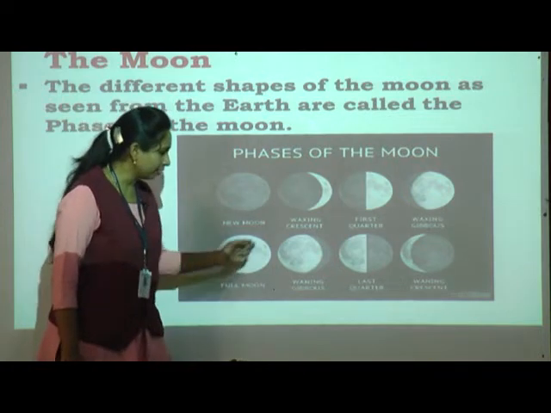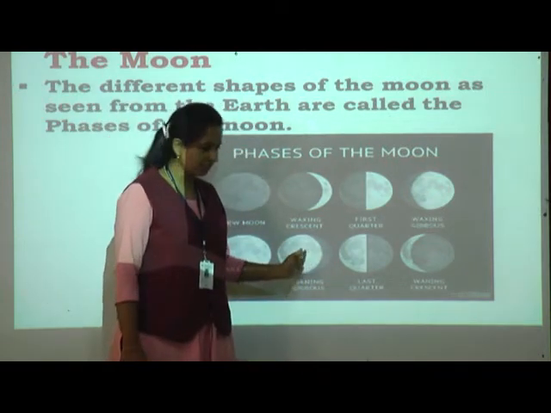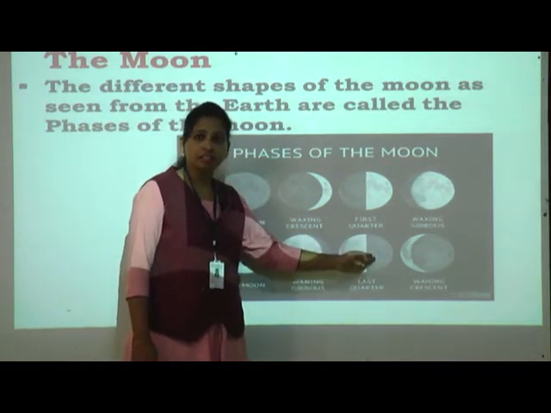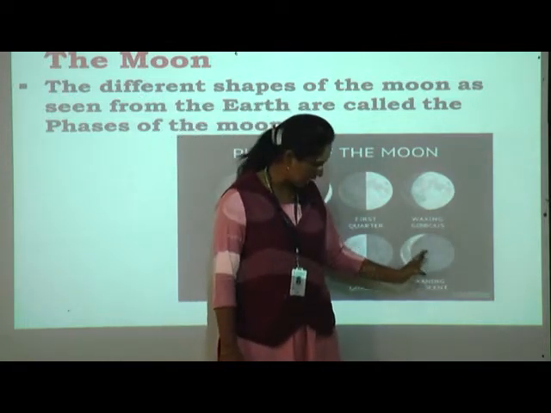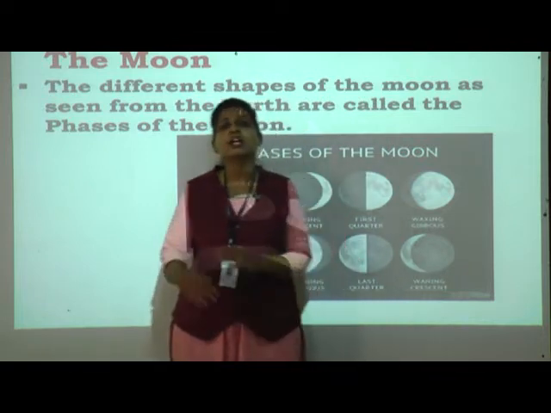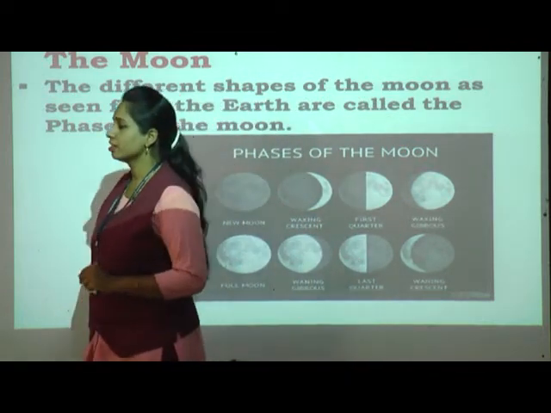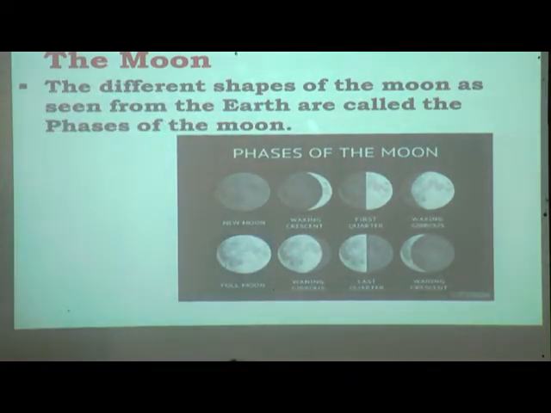Then again 17 to 18 days, near about 20 to 21 days, and on the 25th day it converts into a crescent moon, and again into a new moon.